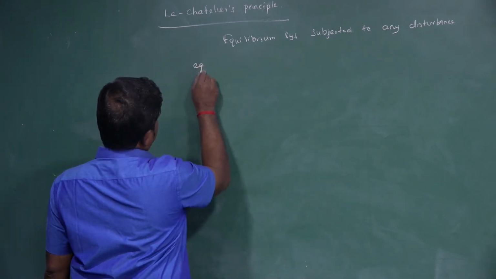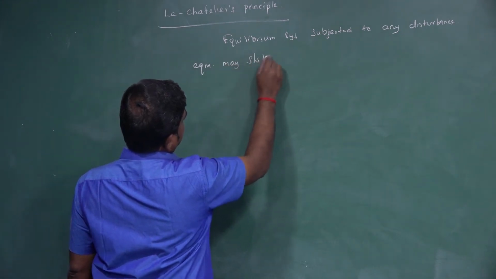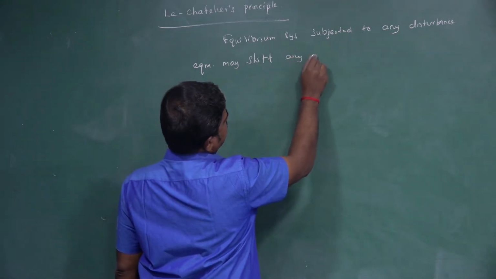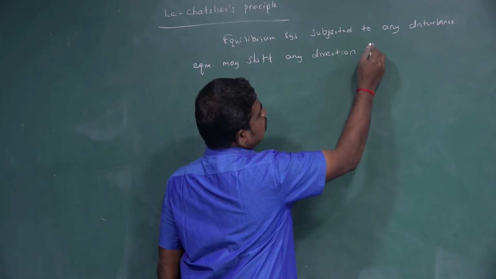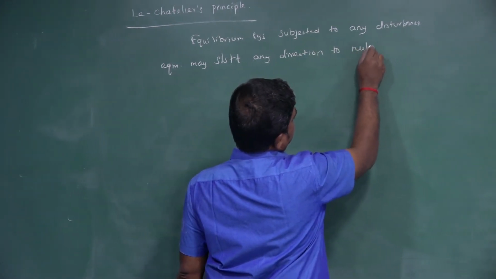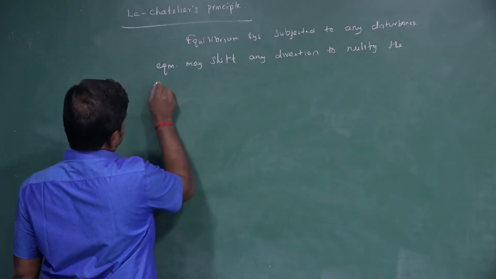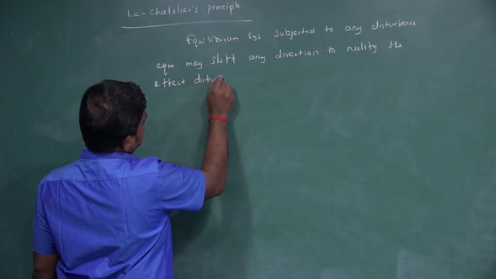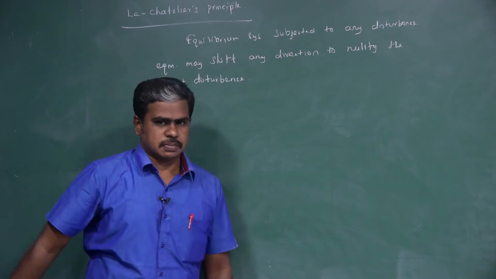The equilibrium may shift in any direction to nullify the effect of the disturbance. This is known as Le Chatelier's principle.